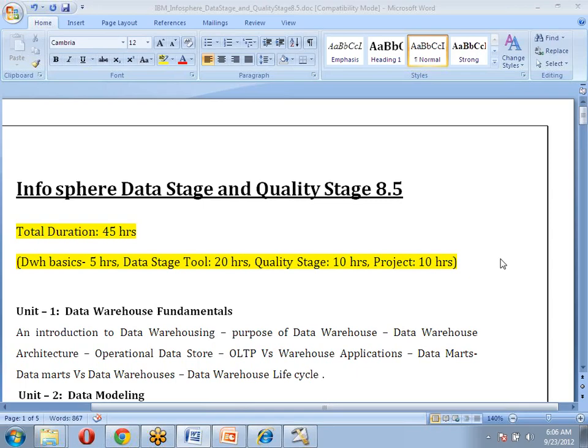Once we are confirmed, before actually jumping into the actual tool, we are going to install some software and send all the materials to you guys. The daily plan also will be shared with you, what we are going to discuss today and what we are going to discuss tomorrow. Based on that, you can be prepared for the next class, and you can ask questions on that next day's class also.